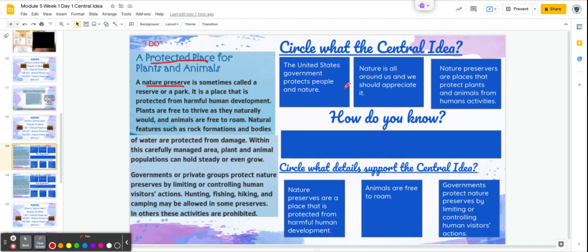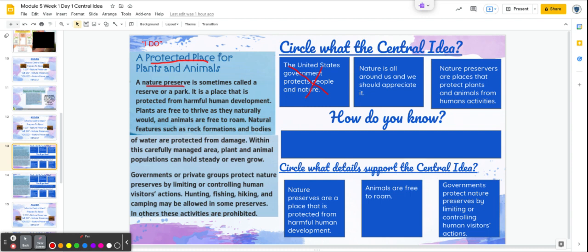Looking at our central idea options, is it all about the United States government and how it protects people and nature? Well, I know the last paragraph is talking about that, but it also ties in with nature preserves. This text is all about nature preserves and how they protect animals and plants, not about how the government protects people and nature. So that's not going to be our central idea.